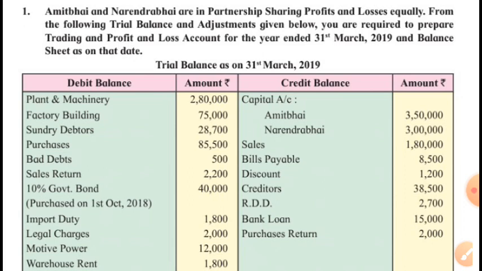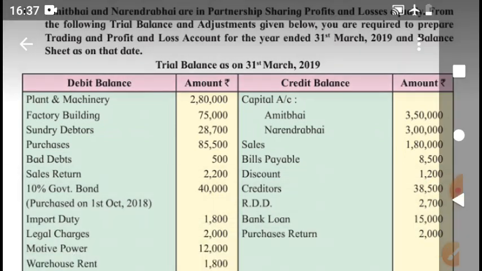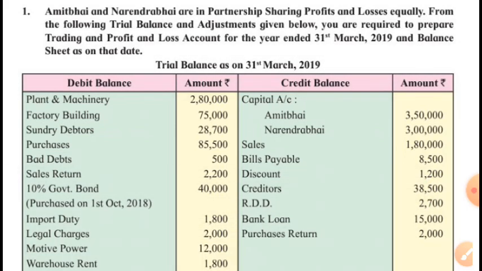The 6 months interest is accrued, I mean is receivable, is earned but not received. So 10% of 40,000 is 4,000. 4,000 is the interest for 1 year, but the investment was made in the middle of the year, so only 6 months interest we have earned. 4,000 for 1 year, 2,000 for 6 months.